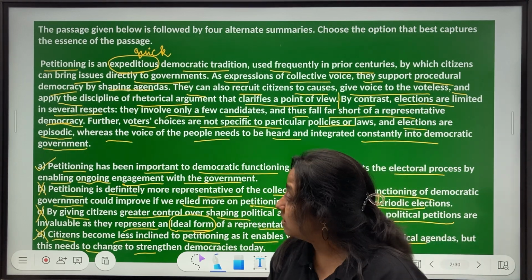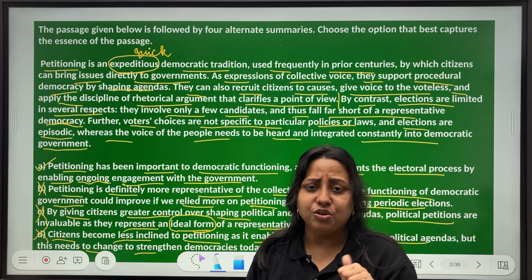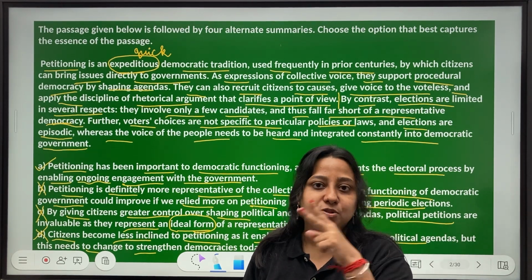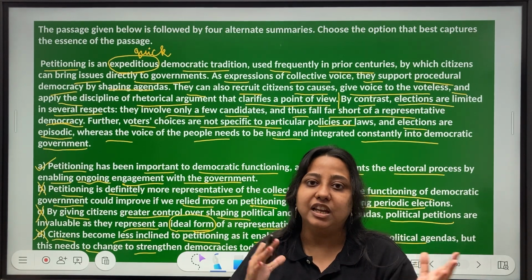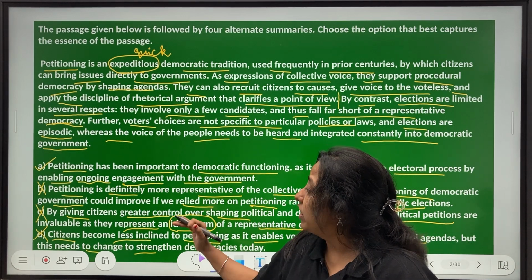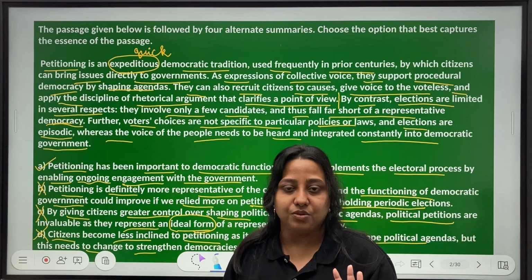What do we learn from this? First, good one to attempt under exam conditions, I would say, not very difficult. Second thing, the tonality of the option that you select should somehow match with the tonality of the passage. It cannot be very extremes. Third thing that we need to understand here is how are we rejecting options? It is important to know this.